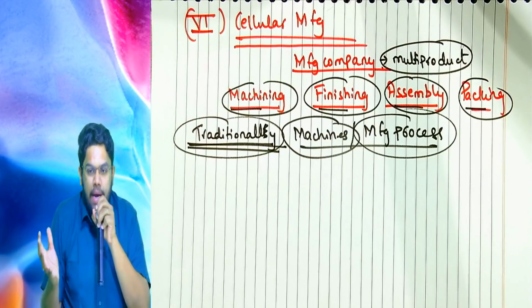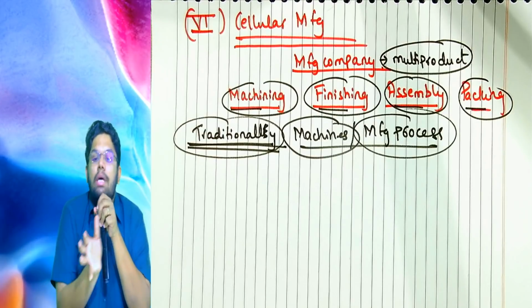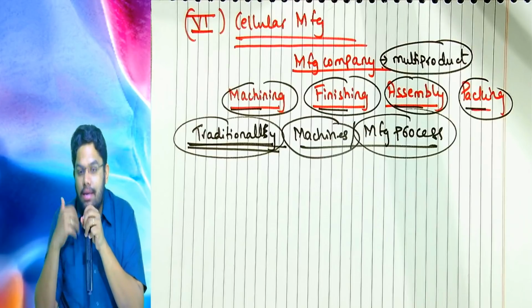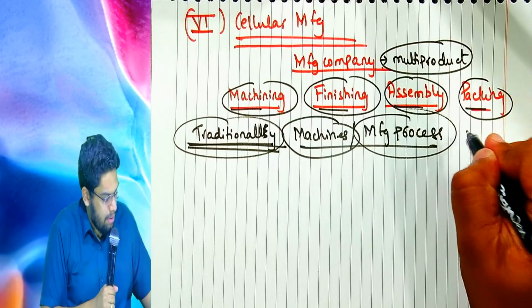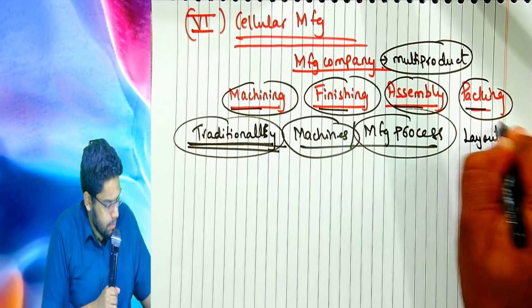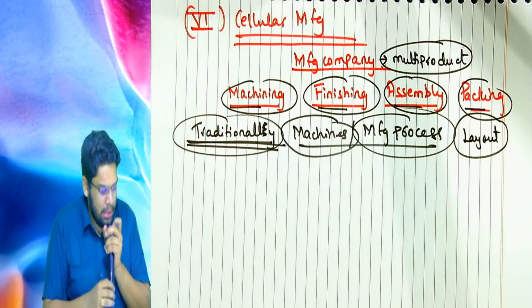How the machines are arranged, kept and organized in these big factories is known as a factory layout. Now let's try to understand how the layout was traditionally done.